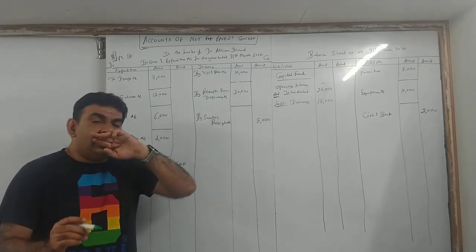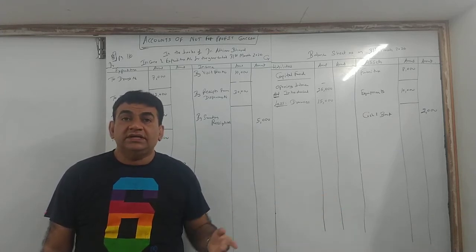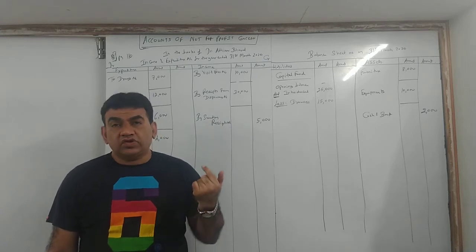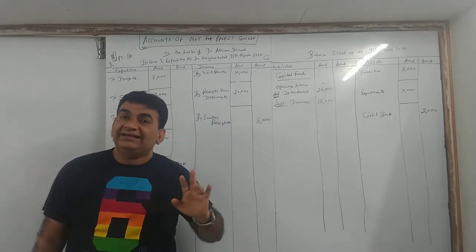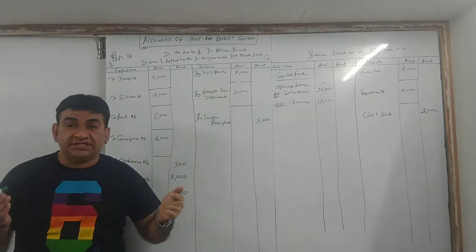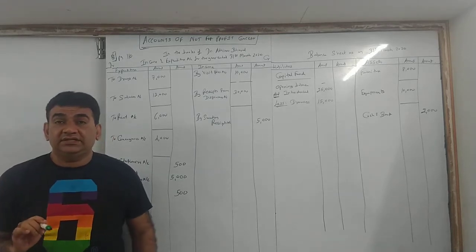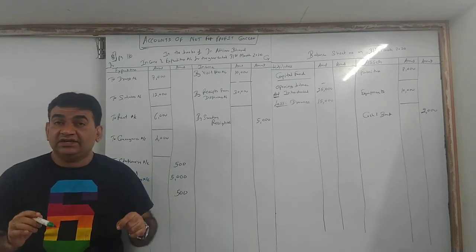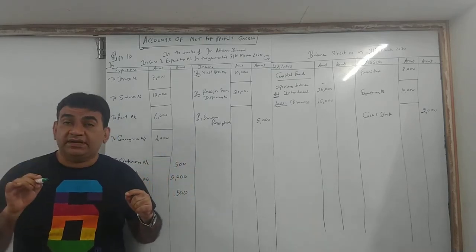See what happens when the doctor comes, he will visit, you will pay on the spot. But sometimes the doctor has to visit frequently. So the doctor will say, okay, don't worry, I'll take all the money together. So 10,000 he already got, 2,000 he is yet to receive, but he has cured the patient. So receipt in arrears means income of the current year which is not yet received, it is receivable.